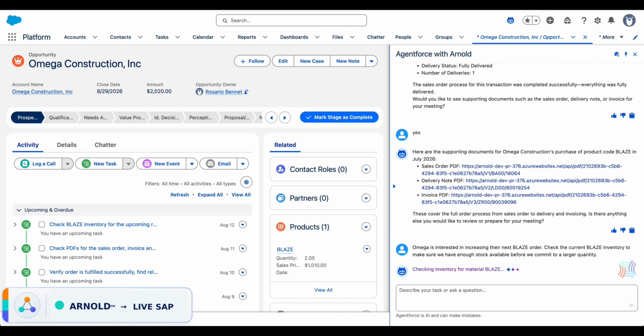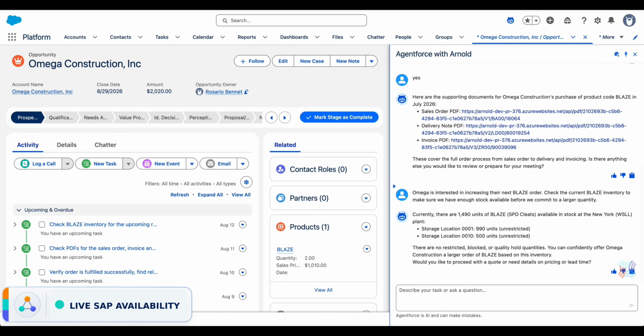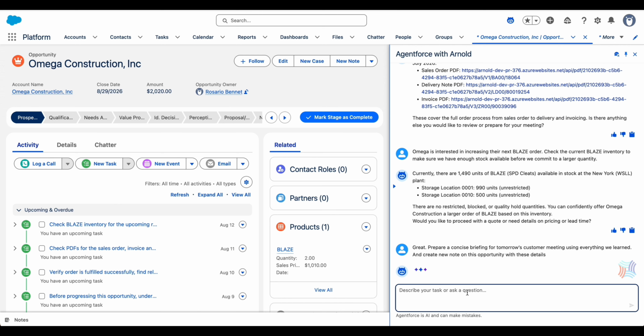The request is executed in SAP, and Arnold returns the current available quantity at the relevant plant and storage locations. Finally, Agentforce creates a customer meeting briefing, updates the opportunity, and creates the next task, turning SAP insight into sales action.